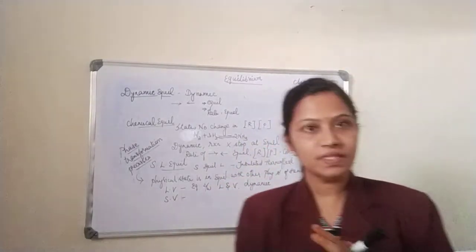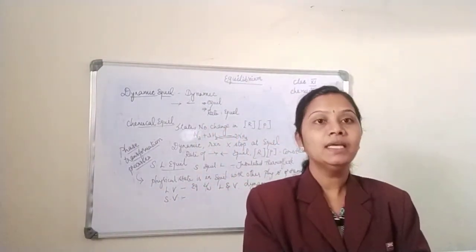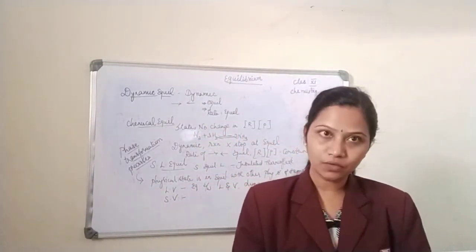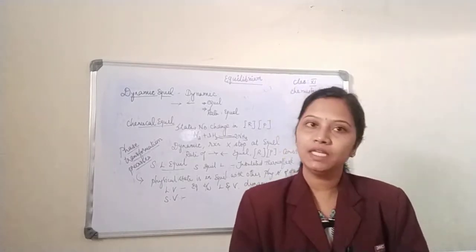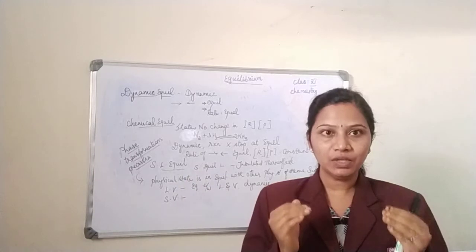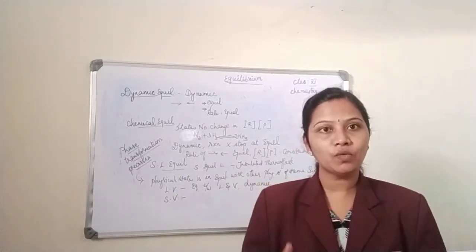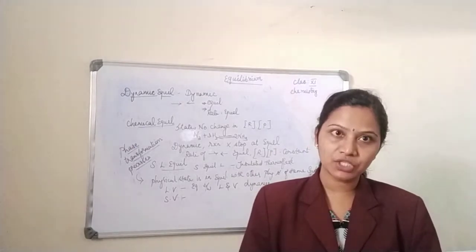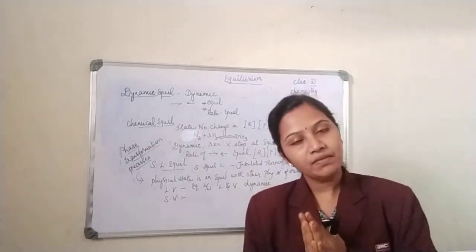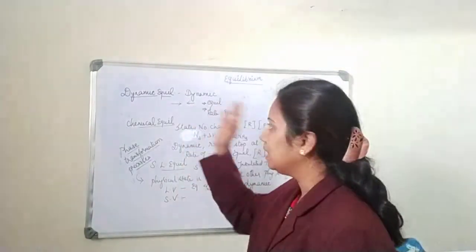Then we saw what is physical equilibrium. Any backward reaction, any opposing reaction that is going to change the physical state of a reactant, is called physical equilibrium. And what is dynamic equilibrium? Even after equilibrium is reached, the reaction is going to proceed. That is, your rate of forward reaction and the rate of backward reaction will be equal, but they will be proceeding even after the equilibrium is reached. This is called dynamic equilibrium.